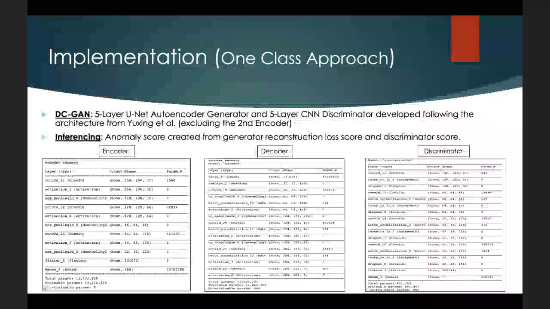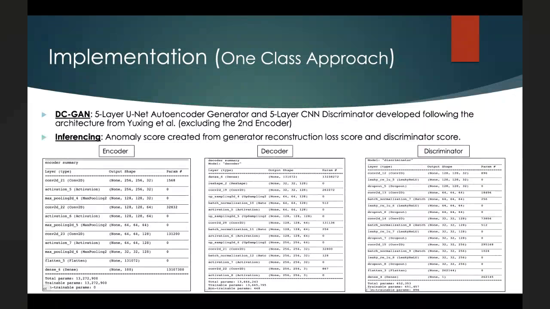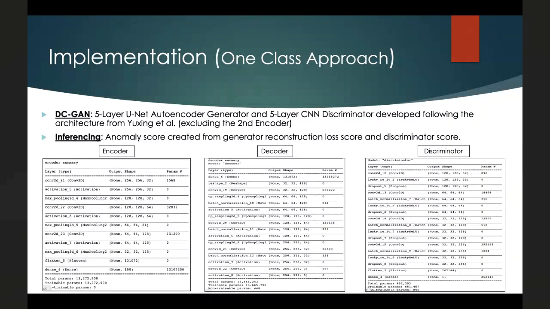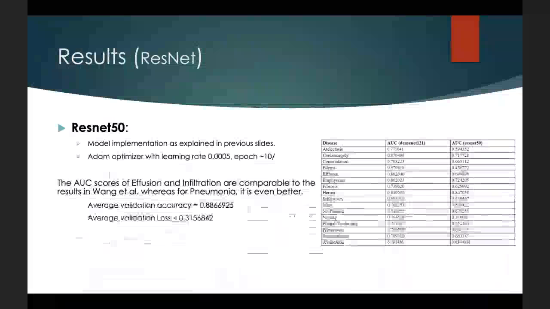After the generator and the discriminator have been trained for a few hundred epochs, we move on to the inferencing. The final anomaly score is created as a combination of the generator reconstruction loss score and the discriminator score. Since the network has only been trained on normal chest X-ray images, the expectation is that the anomaly score will be lower for normal chest X-rays, whereas it will be higher for abnormal chest X-rays, which might contain some diseases. Now, Jesse will go through all the results.